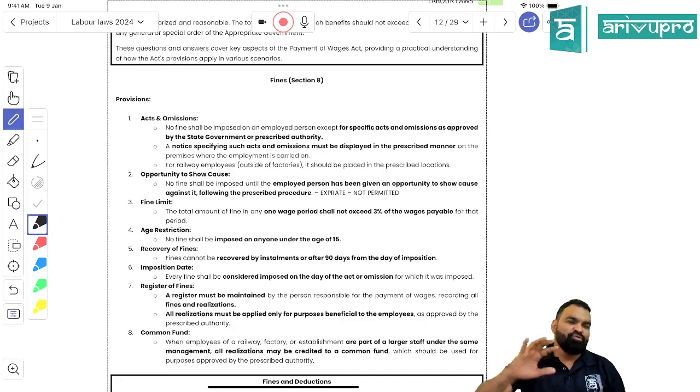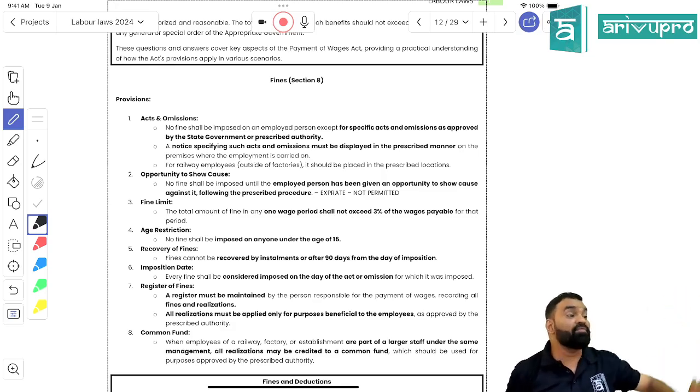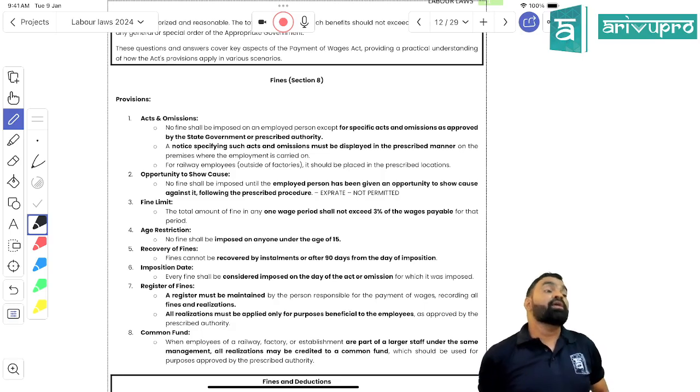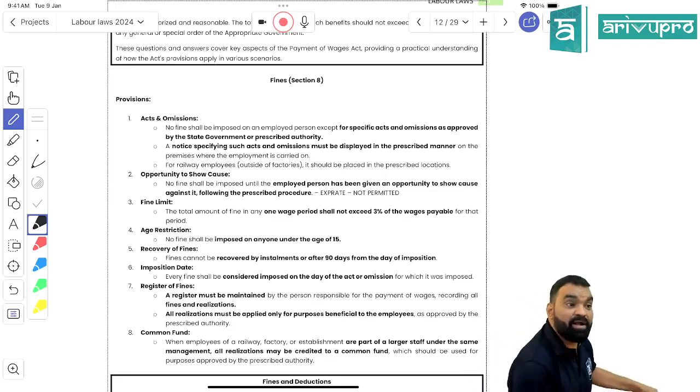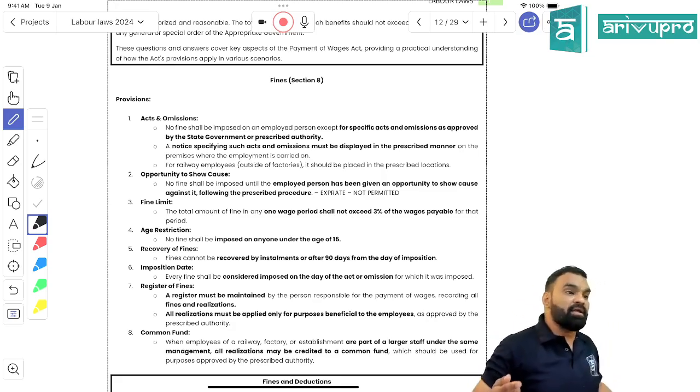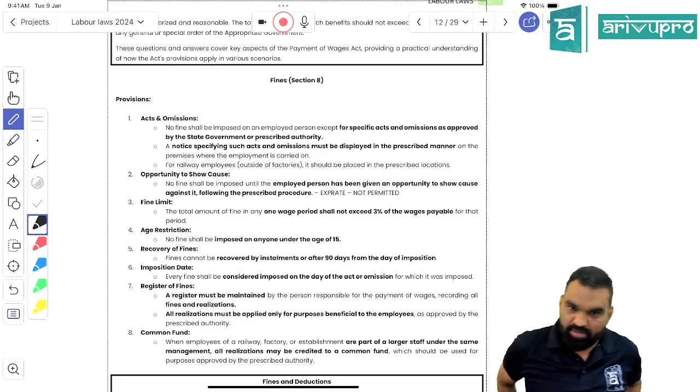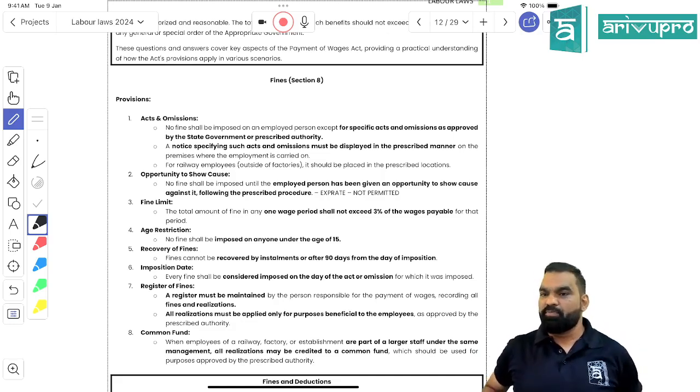Now, no fine can be imposed ex parte. Ex parte, you know? That is, imposing the fine without giving the employee a reasonable opportunity of explanation. Means you have to give a show cause notice to the employee. Ex parte means excluding one party from the hearing. So you have to give the employee a reasonable opportunity of being heard.